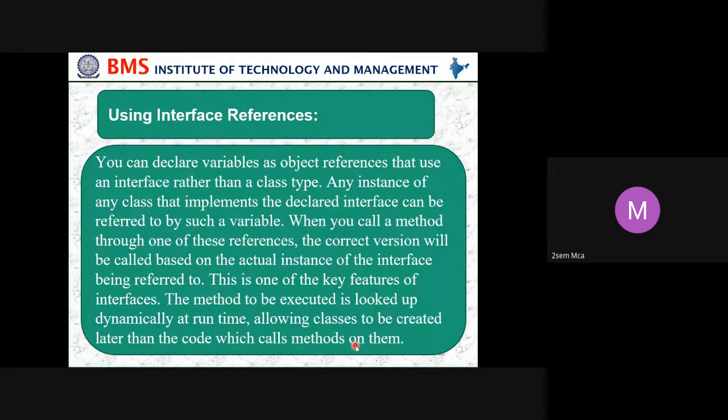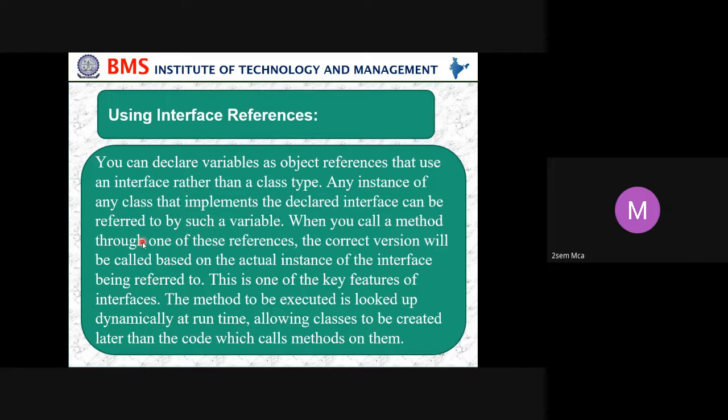So that's what using an interface reference means: you can declare a variable as an object reference that uses an interface rather than a class type. Any class that implements the declared interface can be referred to by such a variable.